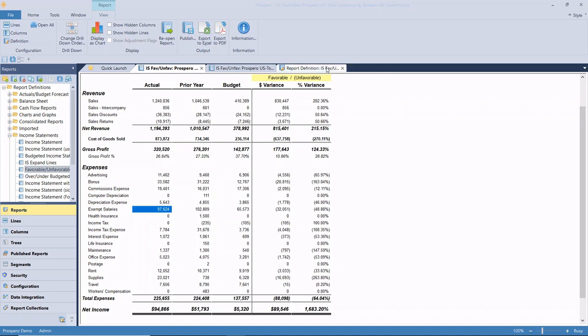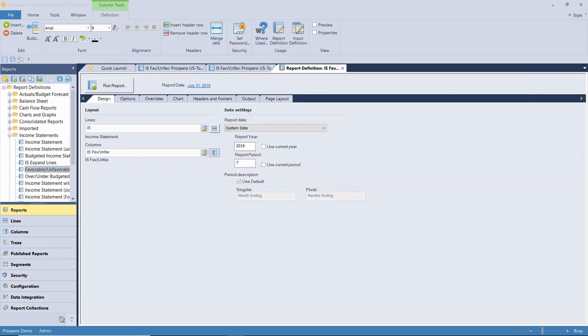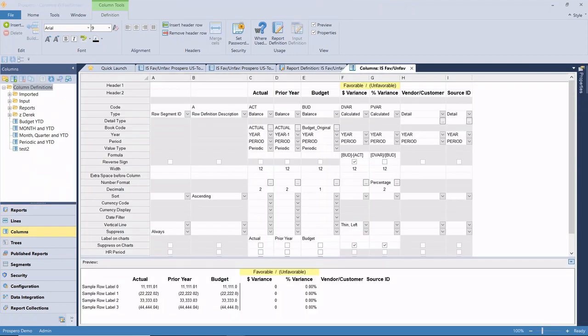Okay, so let's then take a look at the columns real quickly, and then we're going to go into our published. So for our columns, and for any of you that are familiar with Management Reporter or FRX for that matter, Noah had pointed out that we have worked with those products for many years and other products also, and we've kind of combined all of the things that we like about those products, all the most useful features, into Prospero. So a lot of this is going to be something that looks familiar to you.